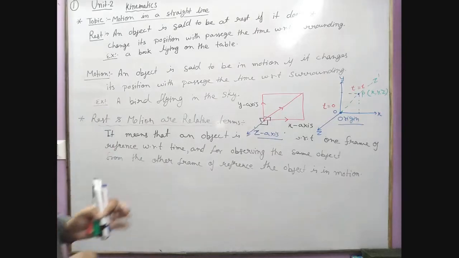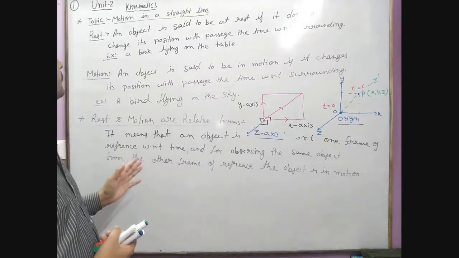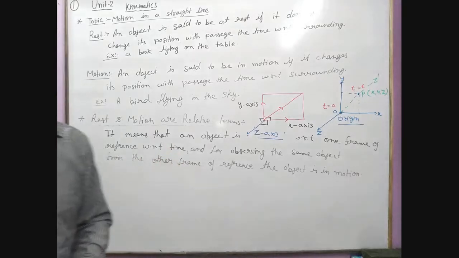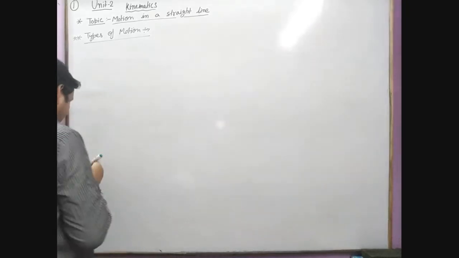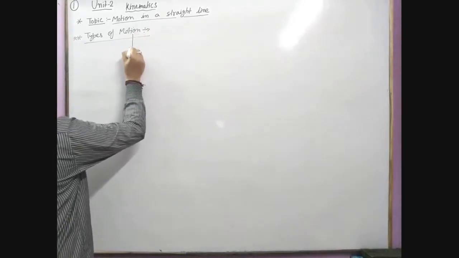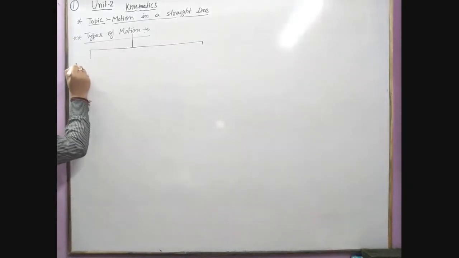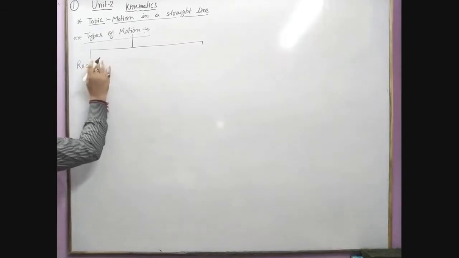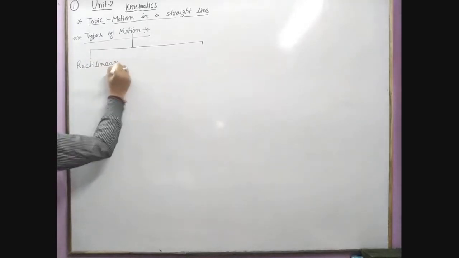Okay, next we understand about the types of motion and their determination. So students, basically the motion is categorized in three types. First is rectilinear motion.